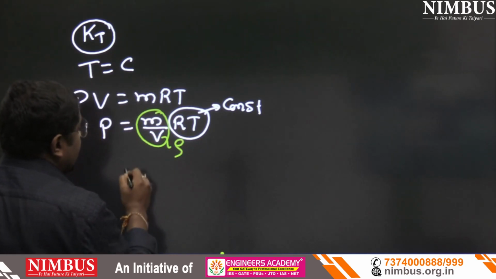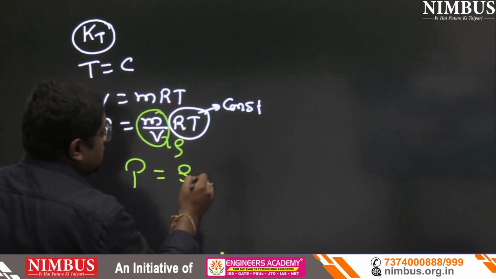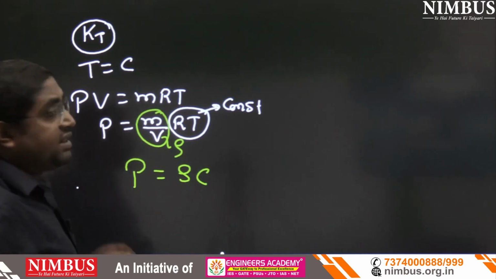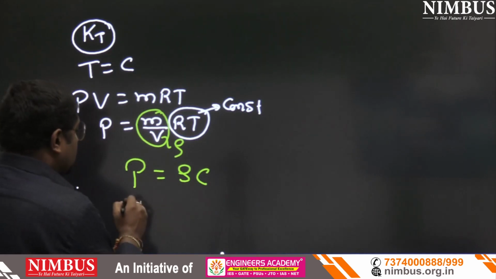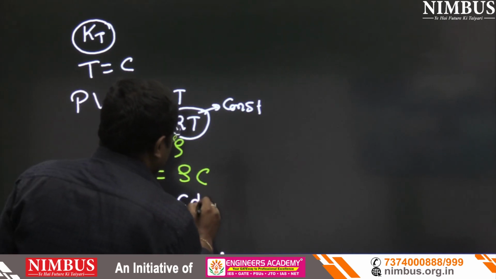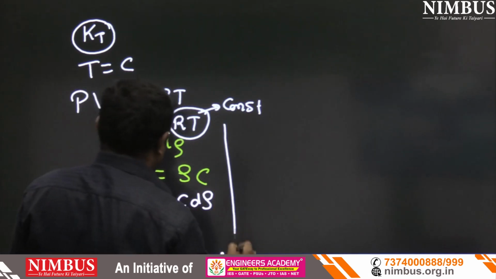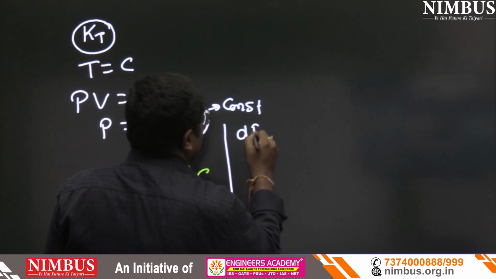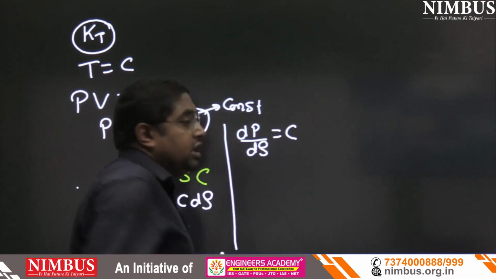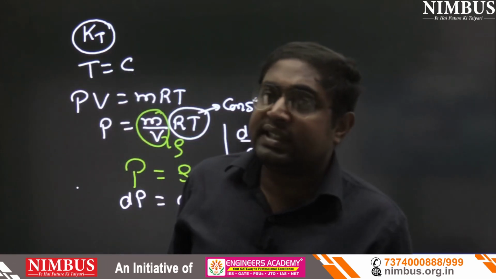So can we write here P equals to rho C? Now I will differentiate that. So dP equals to C into d rho. So dP upon d rho equals to C.